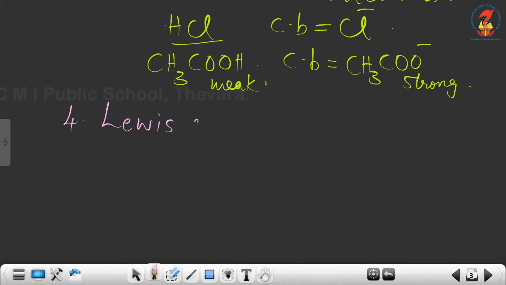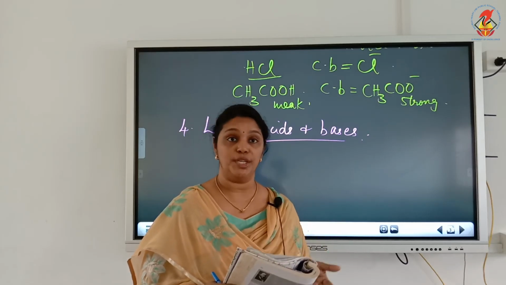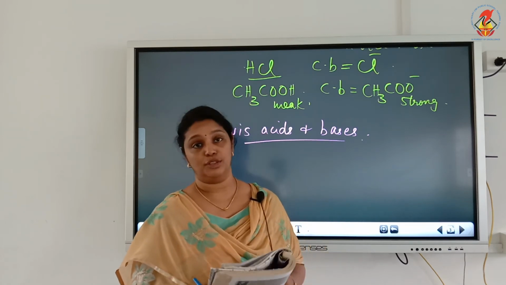Lewis acids and bases. Now what are Lewis acids? Lewis acids are species which accept an electron pair, and Lewis bases are species which donate an electron pair.